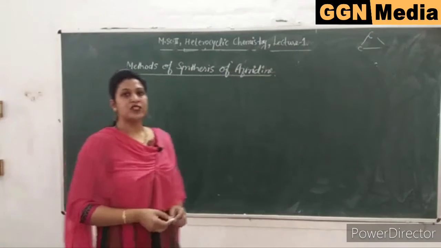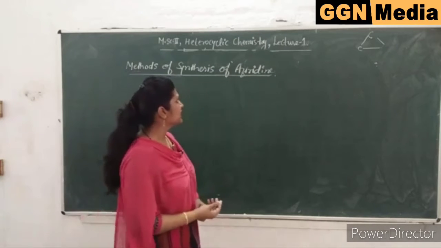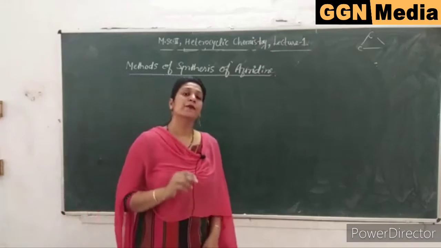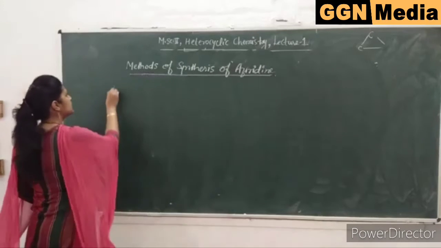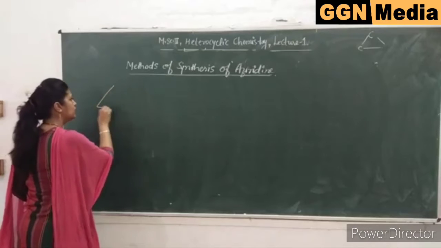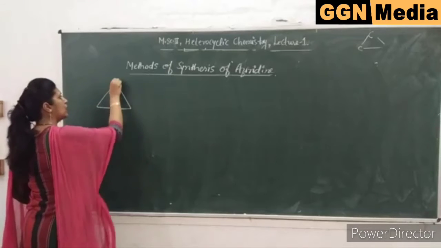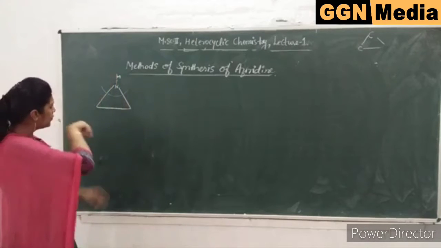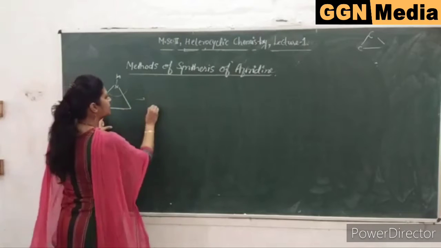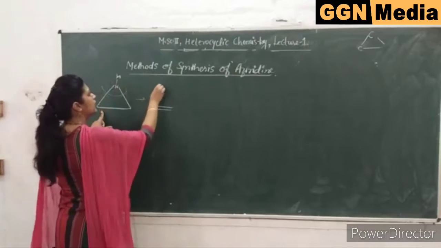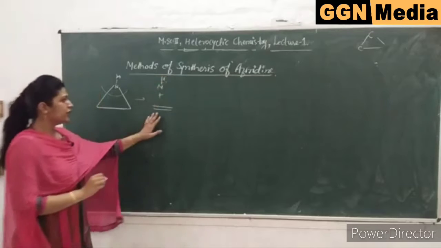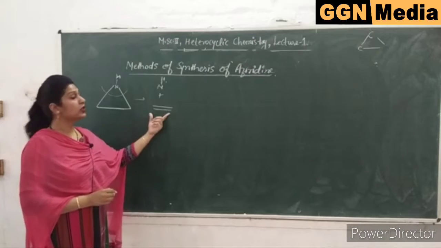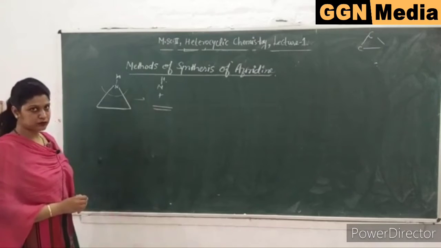So in heterocyclic chemistry, whenever you are asked to synthesize any heterocyclic compound, first of all you should know the disconnection approach. First you draw the structure of the compound and apply the disconnection approach. This compound can be broken into these two halves, that is a carbon-carbon double bond and nitrogen. So if we insert a nitrogen containing compound into a carbon-carbon double bond, you can get aziridine.